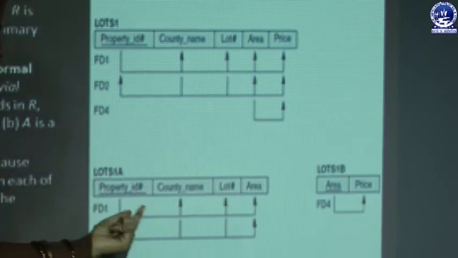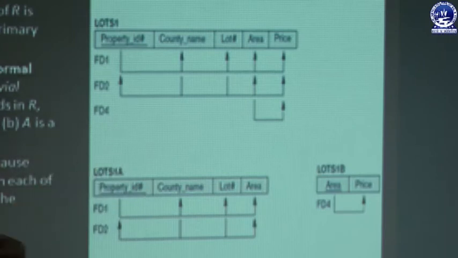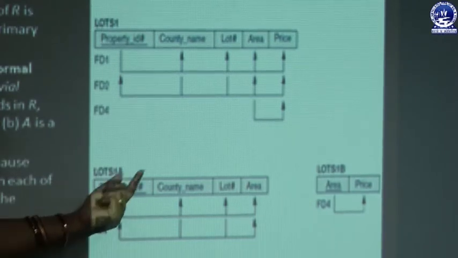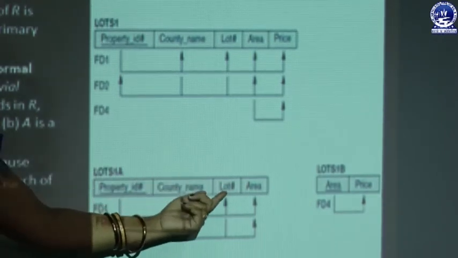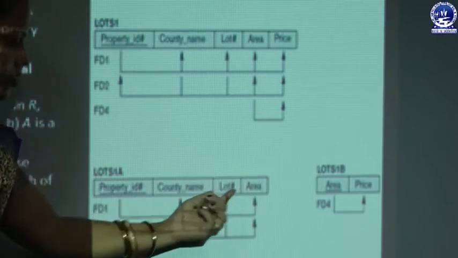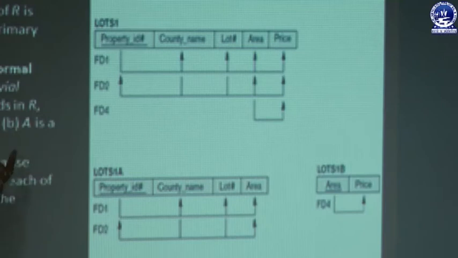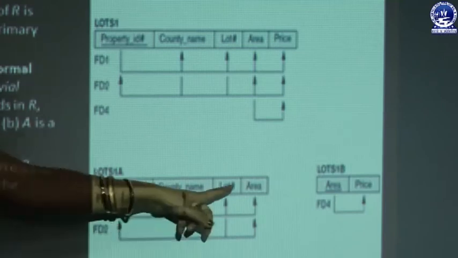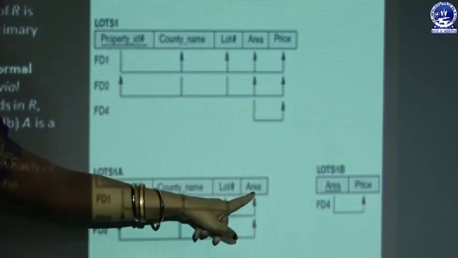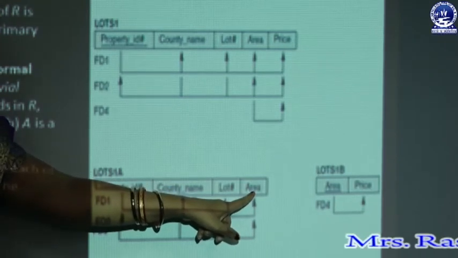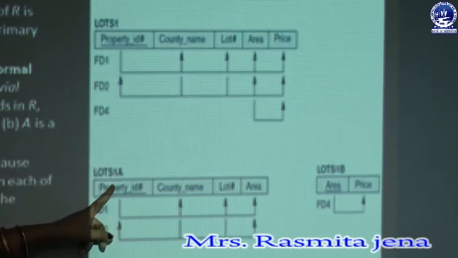If one of the conditions holds, then third NF is satisfied. Property ID is a super key because by using property ID we can determine the value of country name, the value of lots or the value of area. So no need to check for the prime attribute because one condition is satisfied, but we can also check: it is clear that area is not a prime attribute because area cannot participate in the formation of any key.